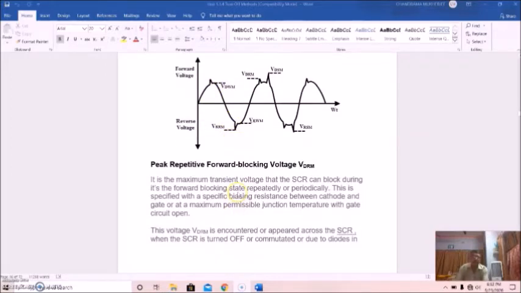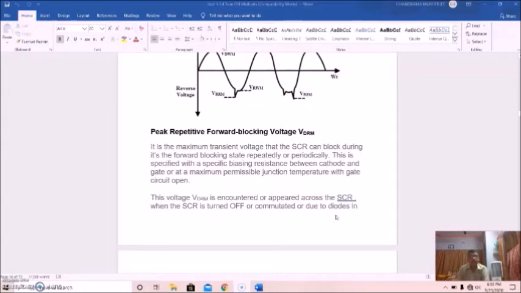So this is the maximum transient voltage that the SCR can block during its forward blocking state repeatedly or periodically. See, these are happening repeatedly. This is with a specific biasing resistance between cathode and gate, or at a maximum permissible junction temperature, with the gate circuit open. So this voltage VDRM appears across the SCR when the SCR is turned off